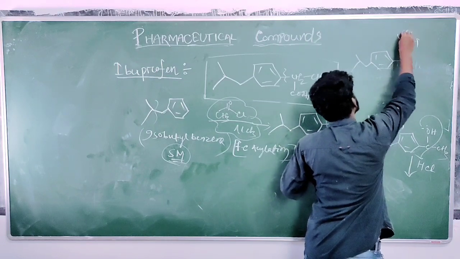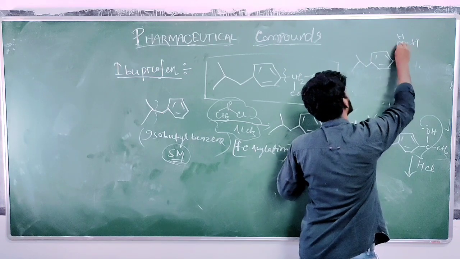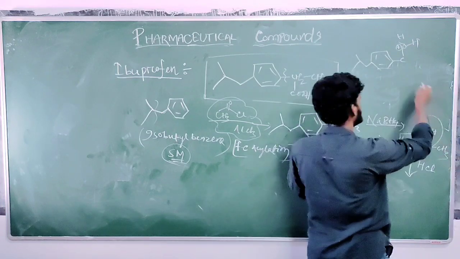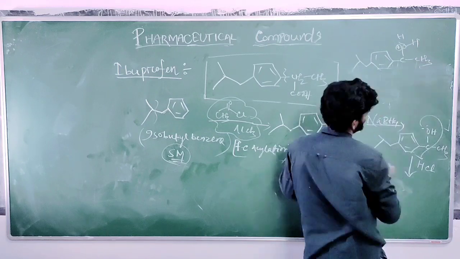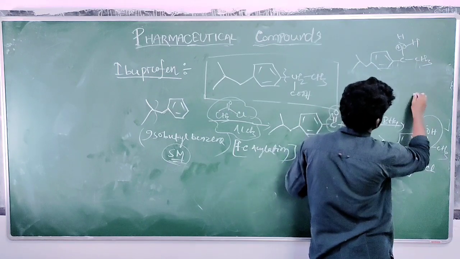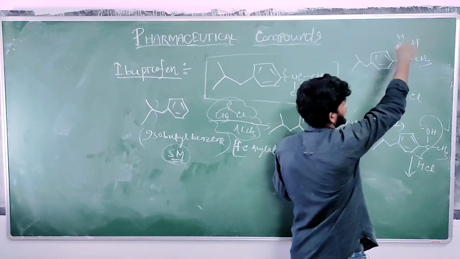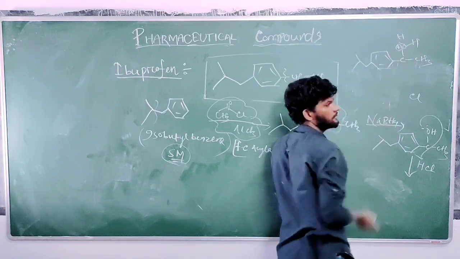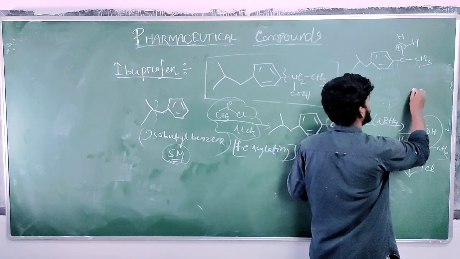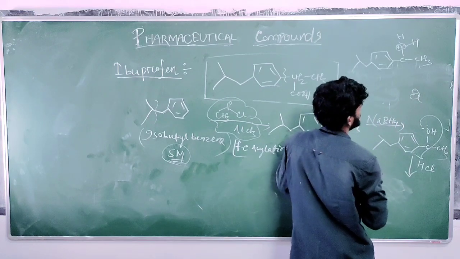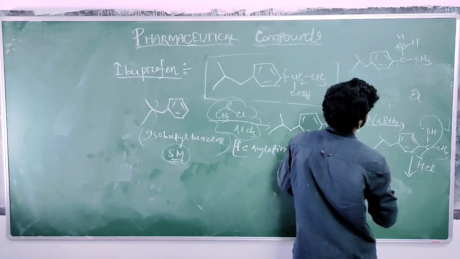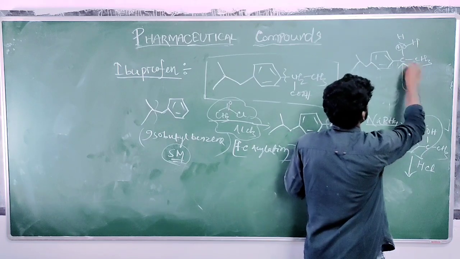COH, as oxygen donates its electron pair, there is a positive charge over oxygen, CH3. What is left? Chloride ion. H plus is already attached to the oxygen atom. Then chloride is the nucleophile, so it will attack the carbon center.